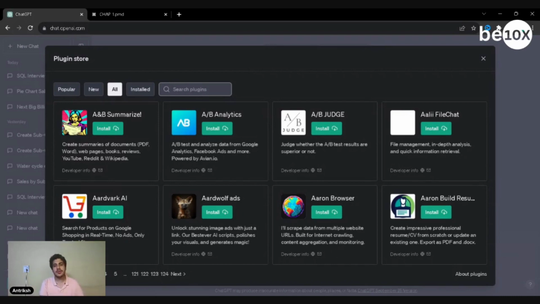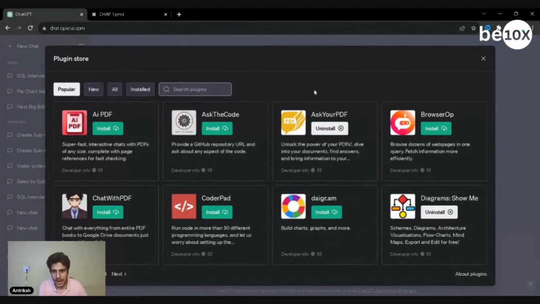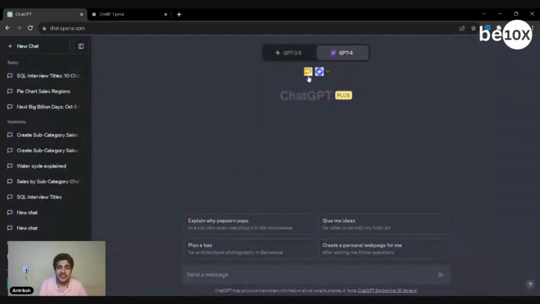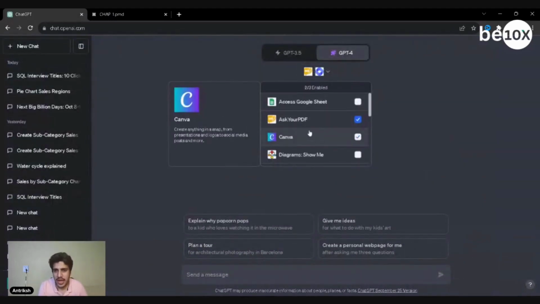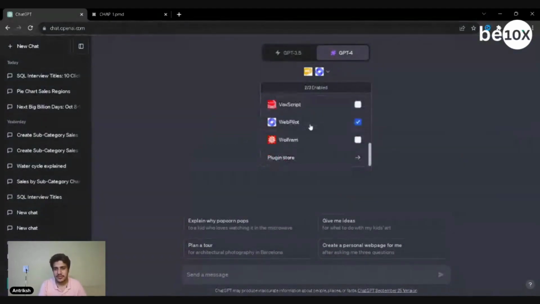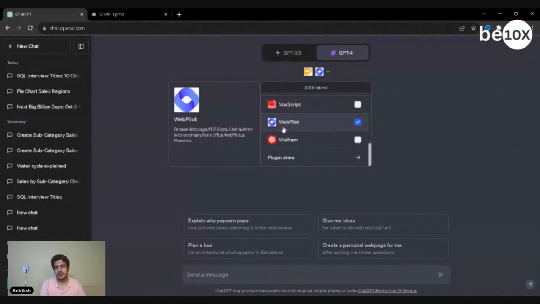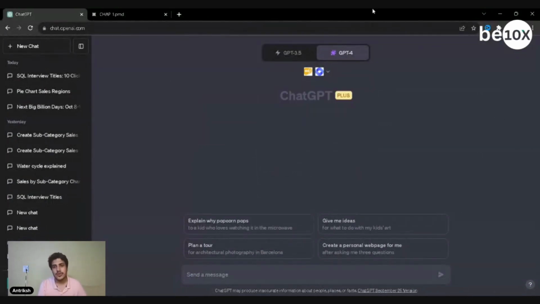So today, the plugin we're going to talk about is askpdf. What you need to do is, you can see the uninstall option here. All you need to do is just tap install here and it'll come in your plugins. Now at a time you can select 3 plugins. I have 2 enabled already, which is askpdf, and the other one being webpilot, which allows me the web surfing thing. So once I've done that, all you need to do is select a plugin.